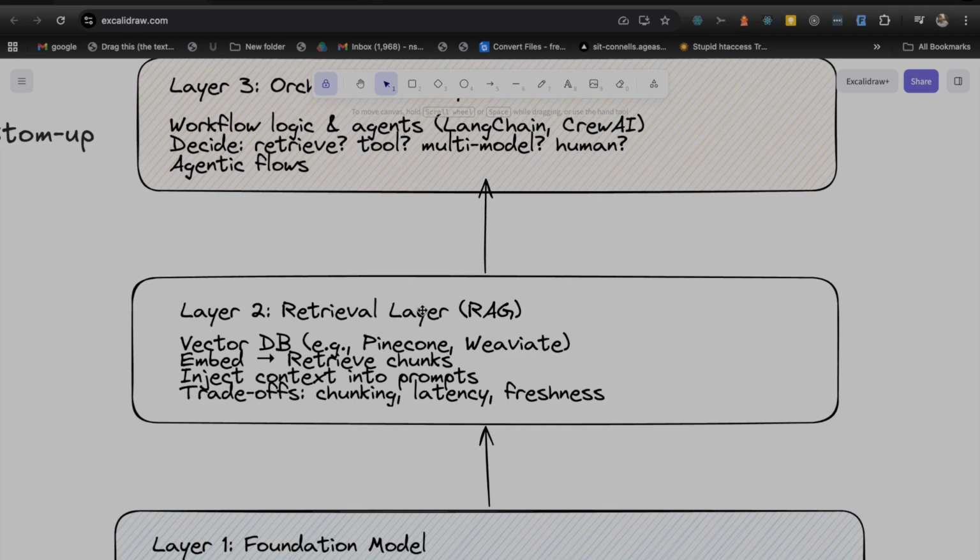So this is the second layer, which we call RAG. Now there could be a number of trade-offs. As you can see here, we have to do chunking. There could be some latency at this layer. Along with that, because RAG will contain all kinds of data, the vector DB will be storing mostly data.